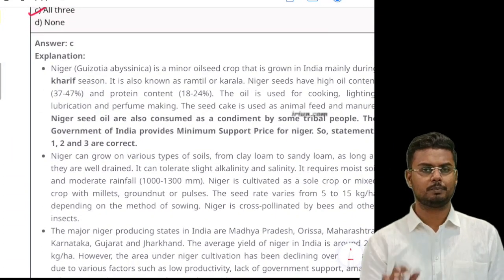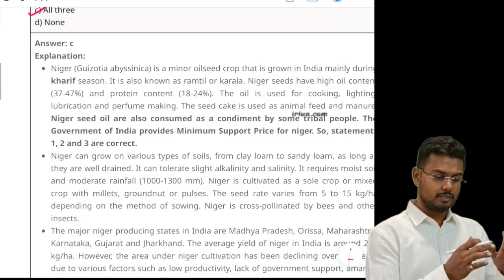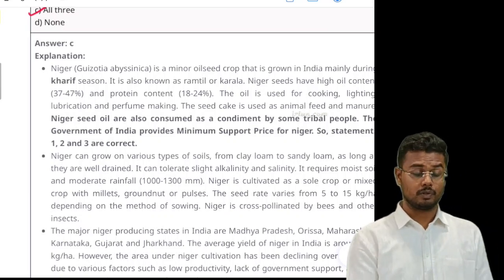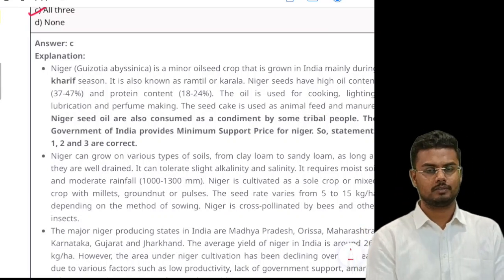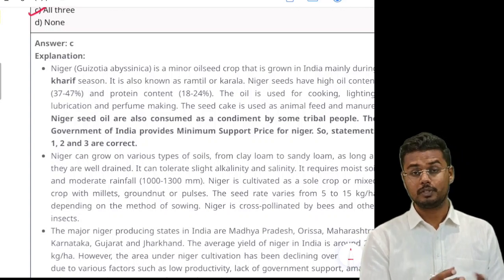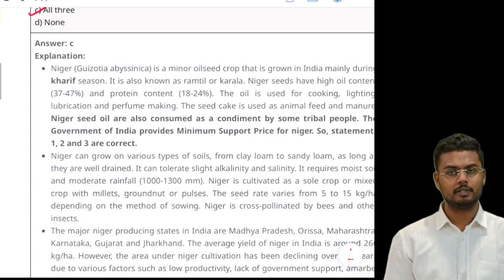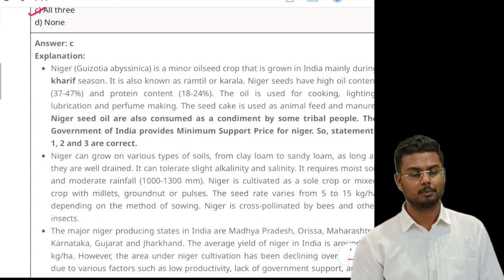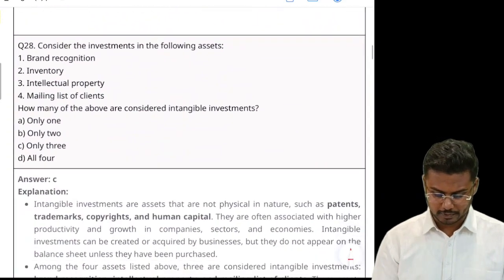It differs from person to person. An individual who has studied the previous year questions or who has understood the pattern of the UPSC exam would have easily studied in depth about MSP, that is, minimum support price. Okay, let us move on to the next question.